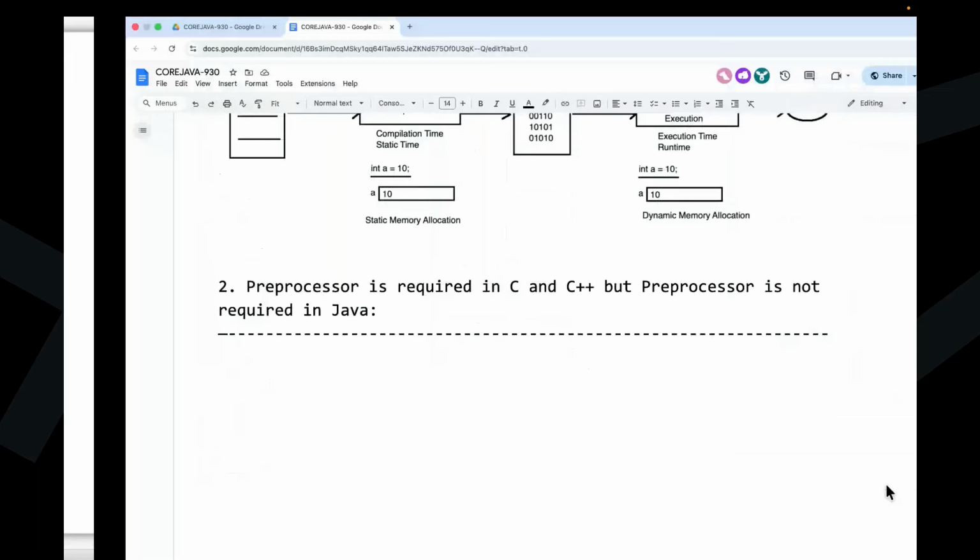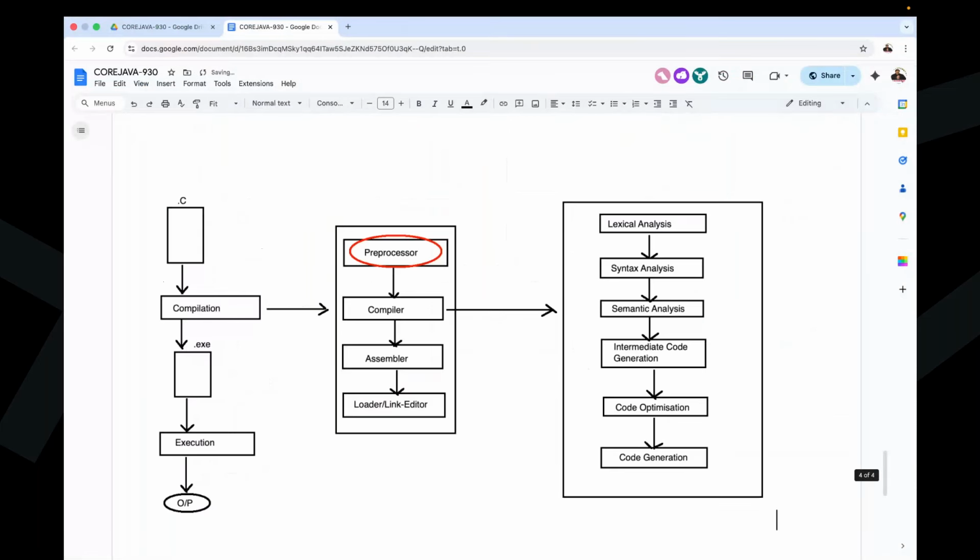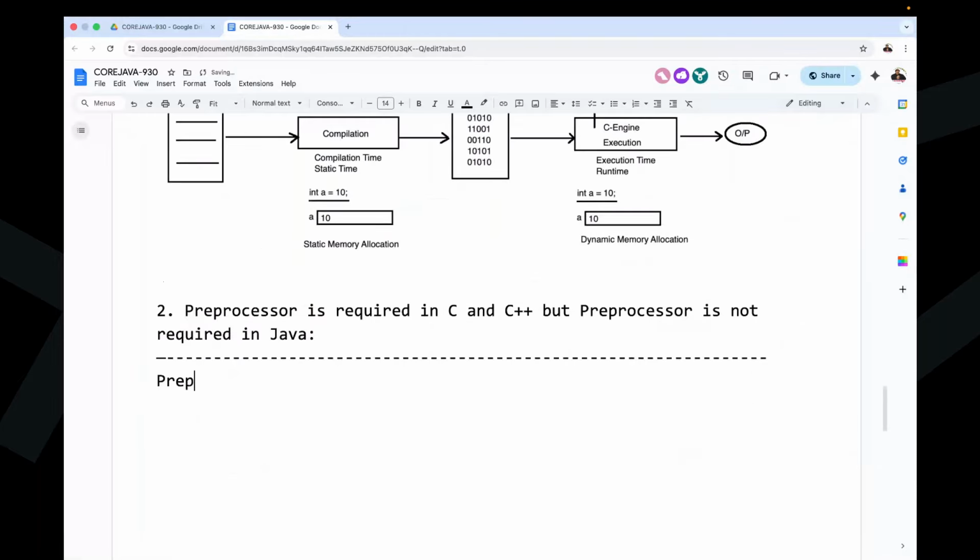Let me write that point here. Preprocessor is the first phase in the compilation.